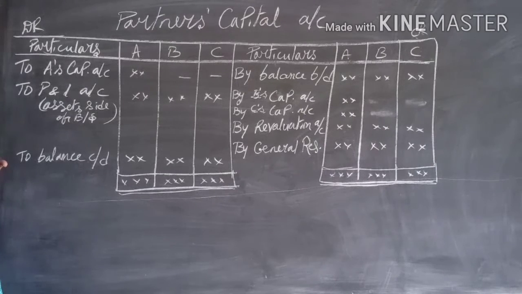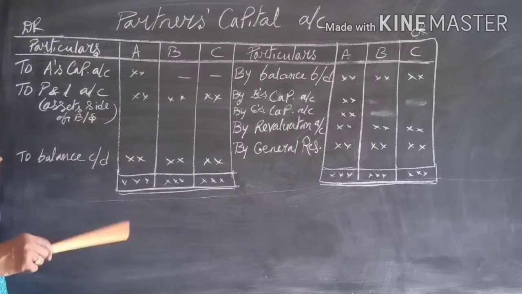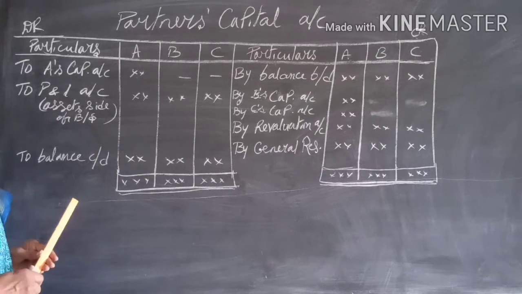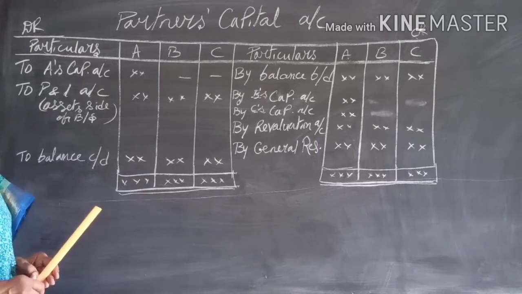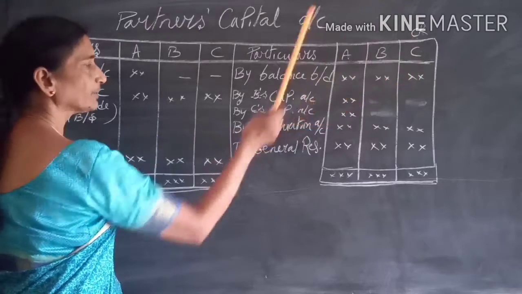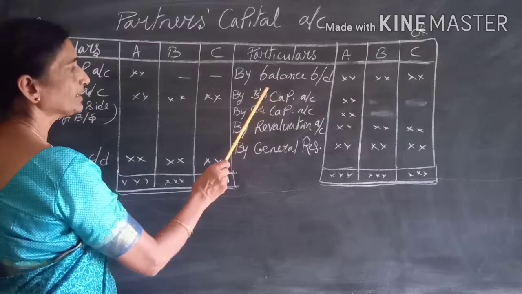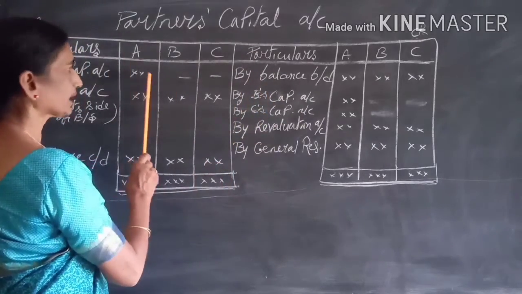Okay, good morning children. Now we are going to see how to prepare the partner's capital account after treating all those reserves and goodwill and sacrificing ratio, etc. Now here we have already seen in the first chapter, that is fundamentals chapter, how to prepare the partner's capital account under fluctuating method. Here, taking the balances of all the three partners and the goodwill for the posting of goodwill. See, B's capital, suppose, so here B and C are gaining and A is sacrificing.